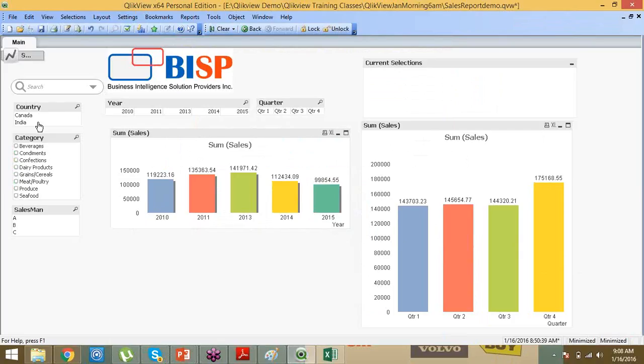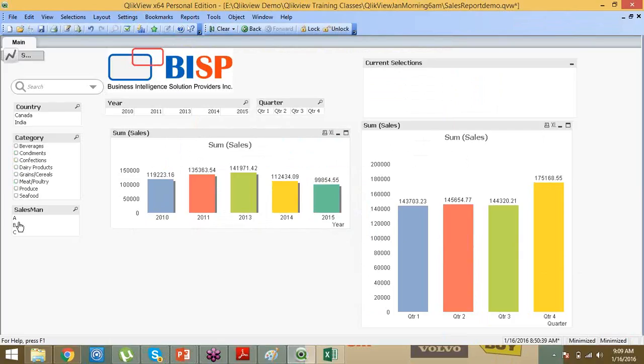And if I select India, then only Indian cities will come. And if I select a city like Delhi, then the Delhi zone lists will come. In traditional technologies like Cognos, MSBI, or SAP that is the case. But here in QlikView, because of the associative model, you need not go through the whole top to bottom chain.